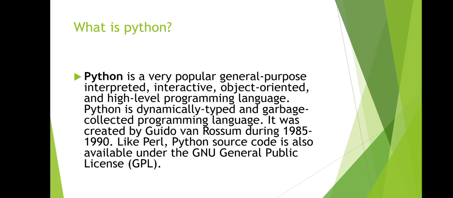We understand a high level programming language, but we don't understand machine level programming language. Machine level is called low level programming language, and our language is called high level programming language. High level means English, so we understand that language, but machines don't understand.